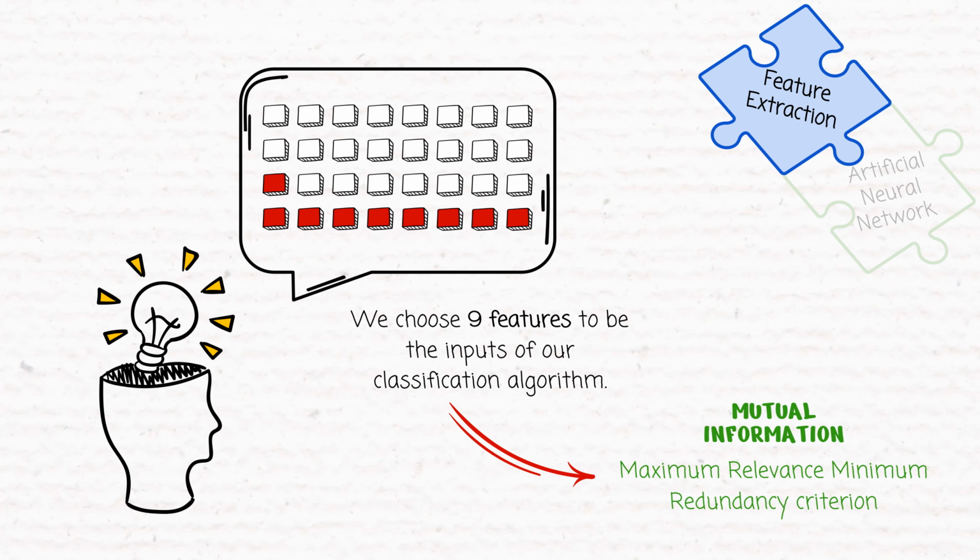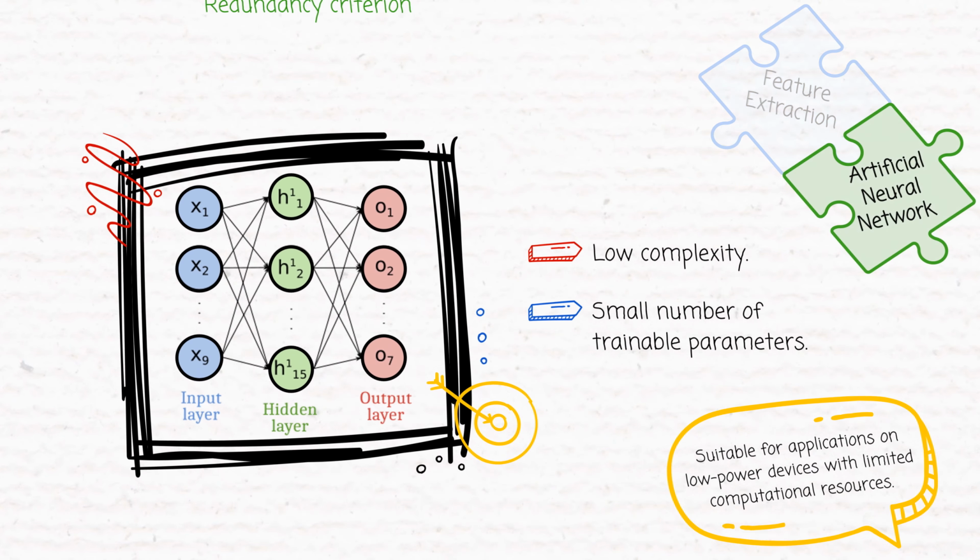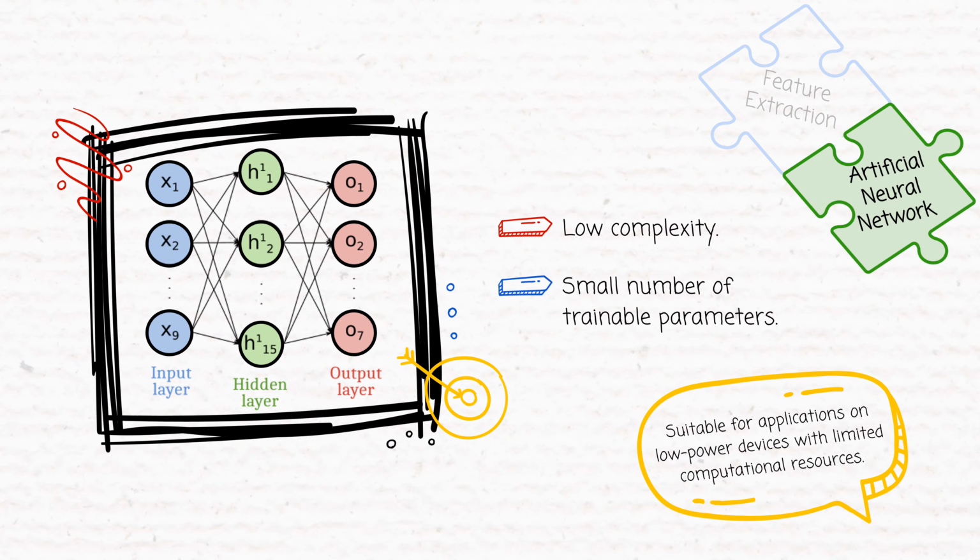During the feature extraction stage, we obtained 9 features from each signal. These features were selected from a bigger set of possible features using the maximum relevance minimum redundancy criterion of the mutual information algorithm. The designed artificial neural network has only one hidden layer of 15 neurons, making it suitable for applications on low-power devices with limited computational resources because of its low complexity and small number of parameters.